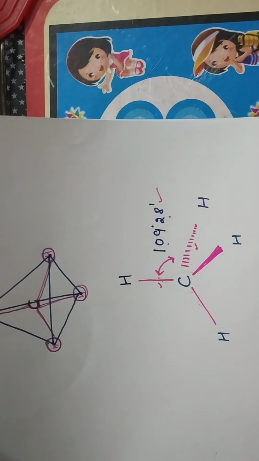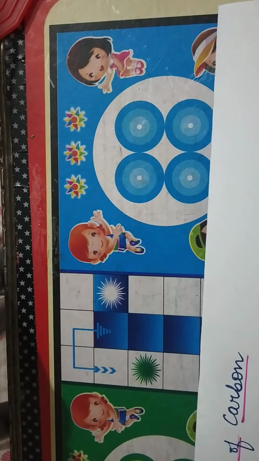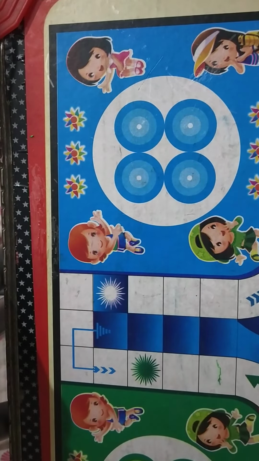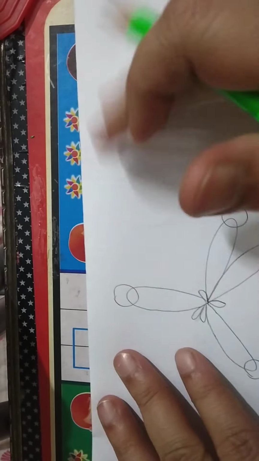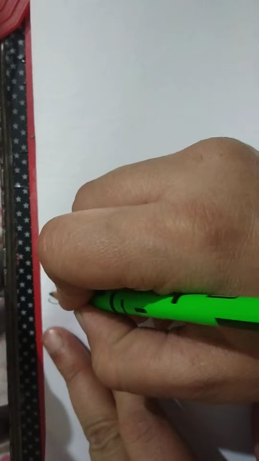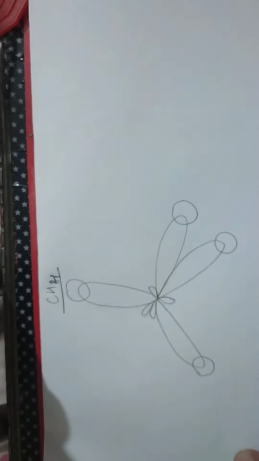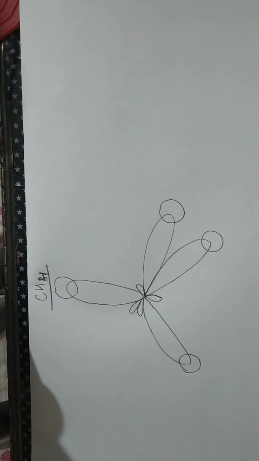Now we shall discuss the shapes and structures of some organic molecules. We will start with the very simple methane. Sorry, CH4. That is CH4. Okay, we will be starting with methane.